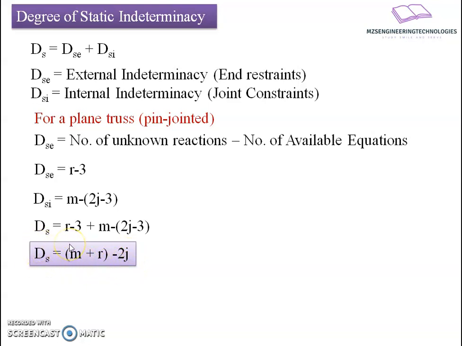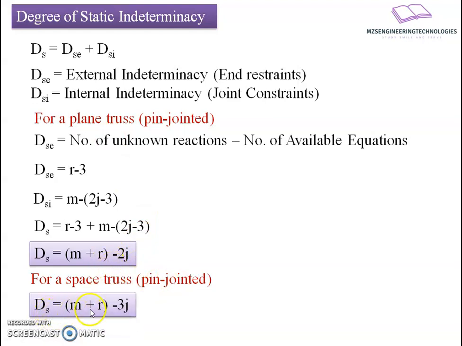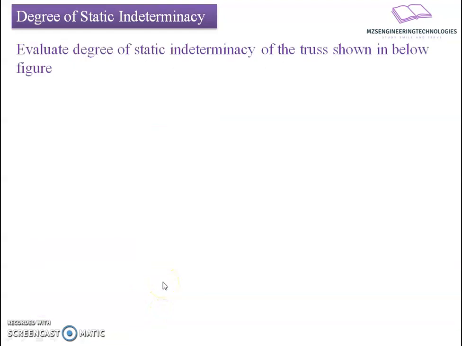Now if I go with reference to the space frame with pin-jointed members, the equation may be written as DS = m plus r minus 3j, where 3j accounts for three members: one spanning in the x direction, one in y, and one in the z direction. Let us have some numerical evaluation to understand the concept here.